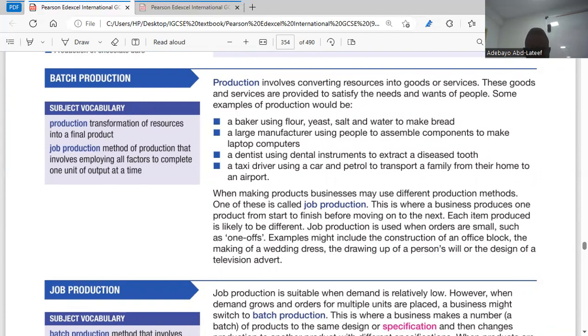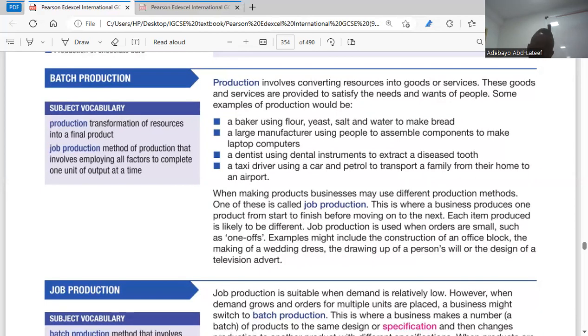I think it's clear. So here it says some examples of production would be, one, a baker using flour, yeast, salt, and water to make bread. That's production. A large manufacturer using people to assemble components to make laptop computers. That is production. So let's just go to the paragraph. When making products, businesses may use different production methods.